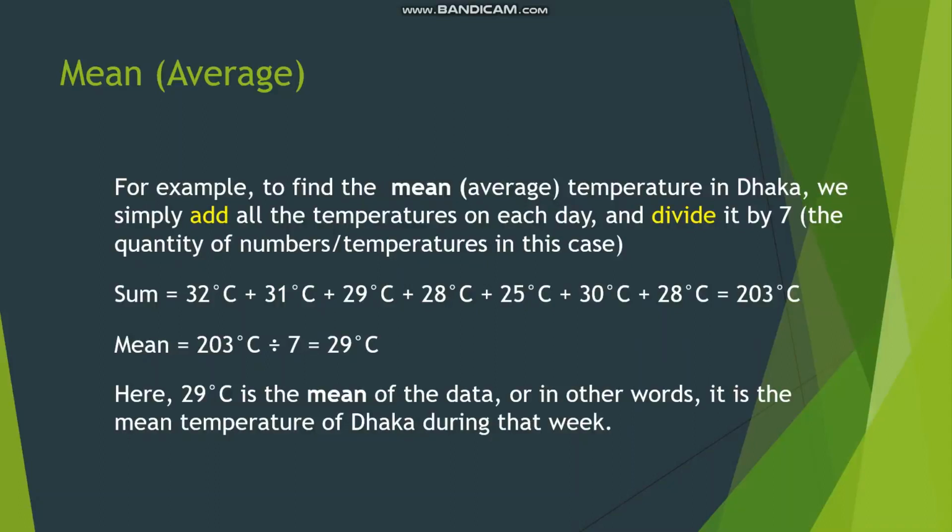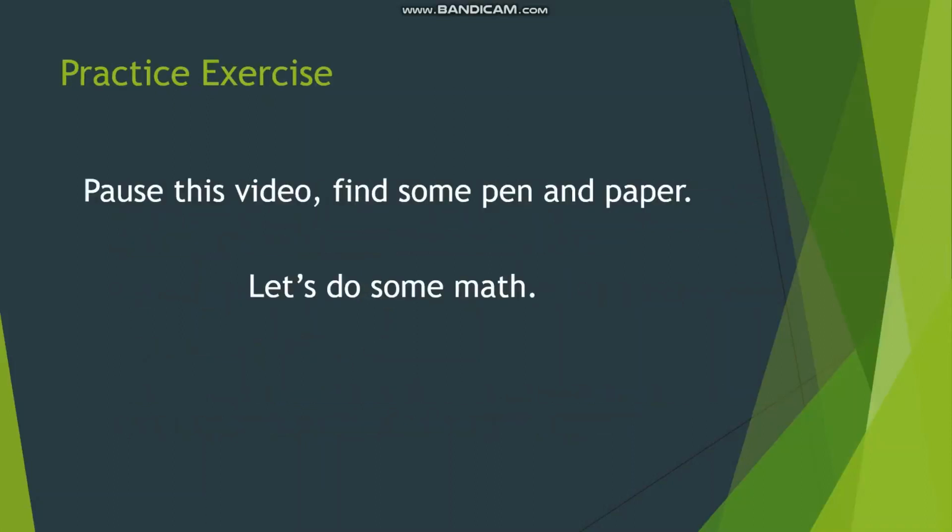Then to find the mean, you divide 203 degrees Celsius by 7, which will be equal to 29 degrees Celsius. Now here, 29 degrees Celsius is the mean of the data, or in other words, it is the mean temperature of Dhaka during that week. By now, you must be clear about the concept of mean or average in statistics.